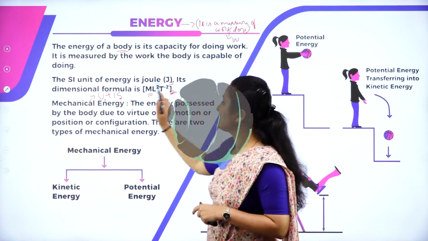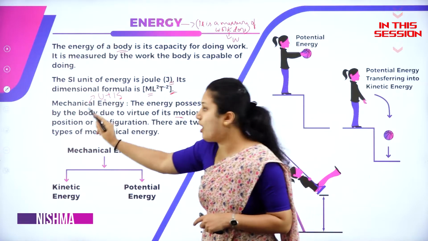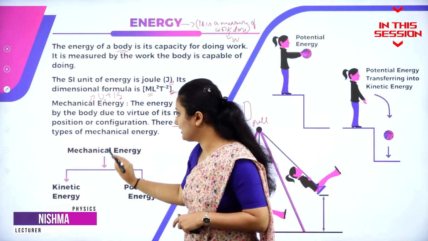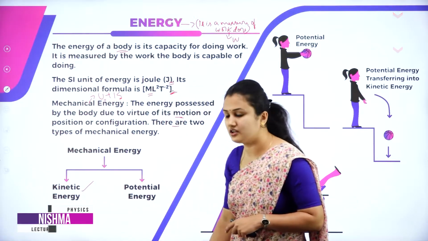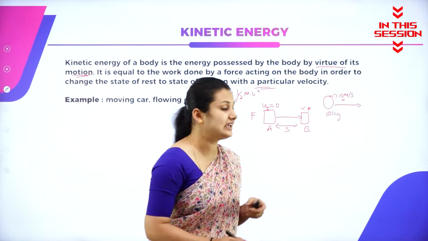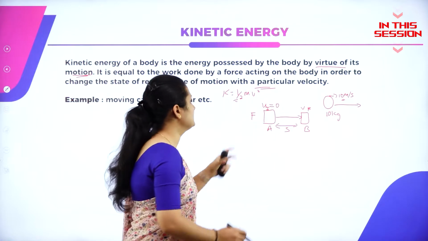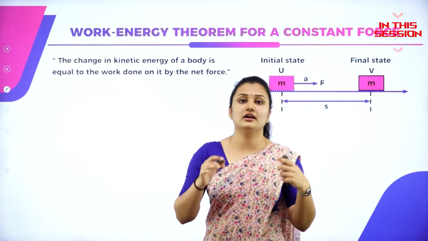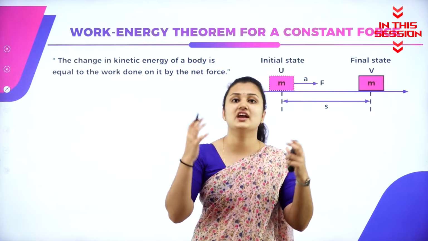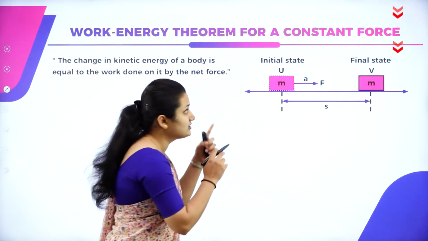The energy possessed by the body due to the virtue of its motion or position or configuration. There are two types of mechanical energy: one is kinetic energy and one is potential energy. Suppose I have an object, the initial velocity of the object is u. When the object is moved with a certain force, say F, work is related to energy. We got to know that if work is done, energy has been transferred. So, work energy theorem for a constant force.